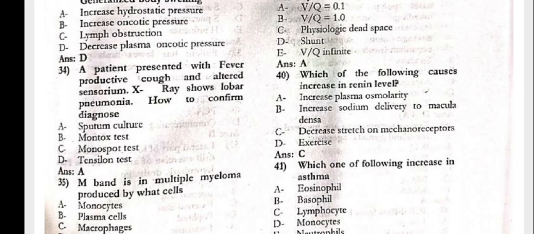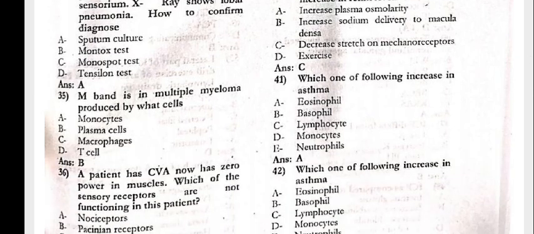34, the patient presented with fever, productive cough, and altered sensorium. X-ray shows lobar pneumonia. How to confirm the diagnosis? The sputum culture. The M-band in multiple myeloma is produced by which cells? That is the plasma cells.